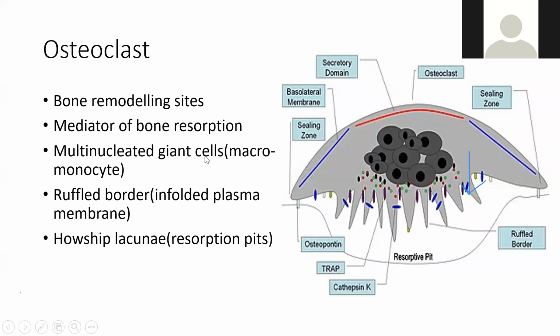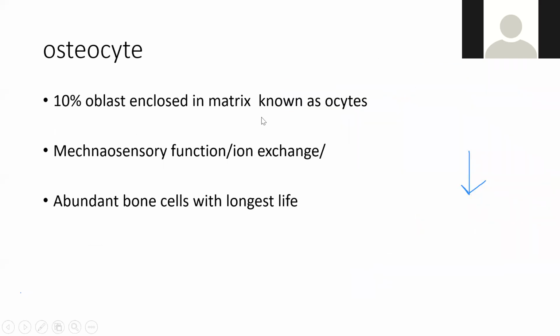Then osteocytes. ये एकदम, this is a very layman cell. It's like MBBS students. They are abundant in number and have the longest life. They don't do anything, they are just staying, just staying. There is no purpose of living. So osteocytes have the longest life, are abundant bone cells, and their little function is ion exchange. So maximally they are useless. Osteocytes.